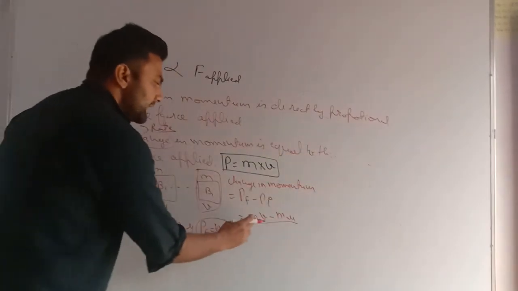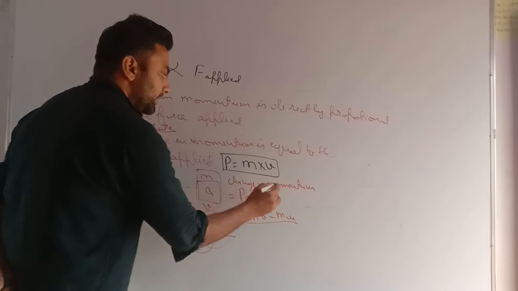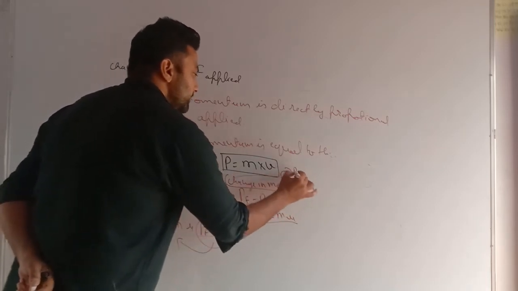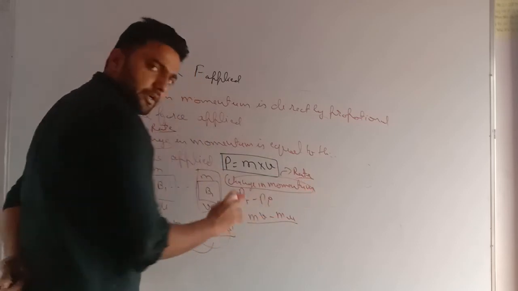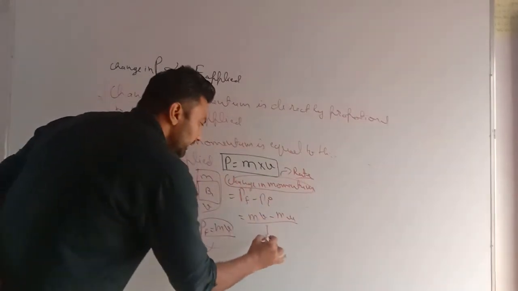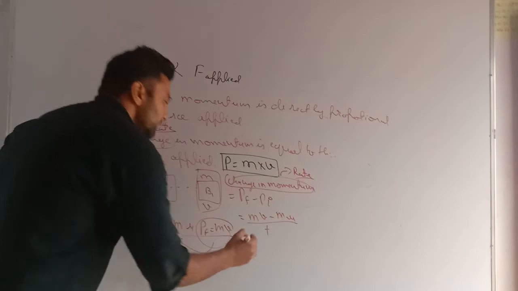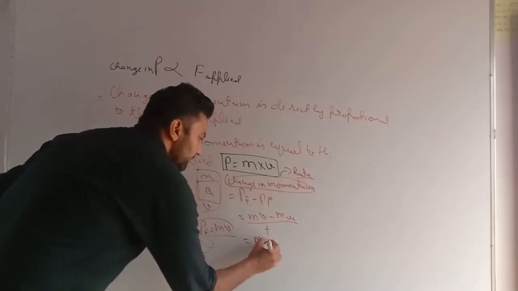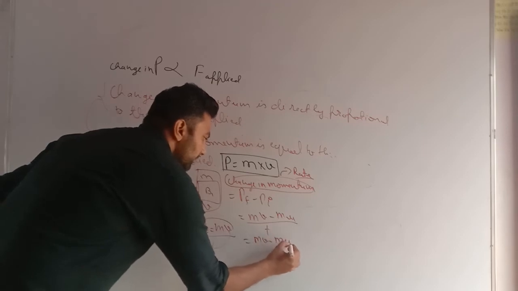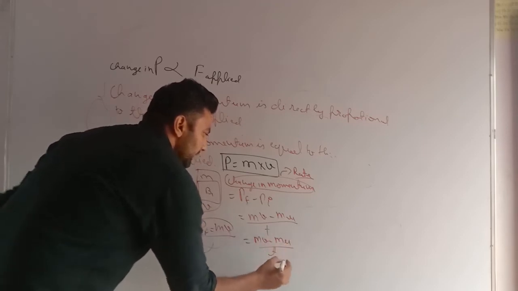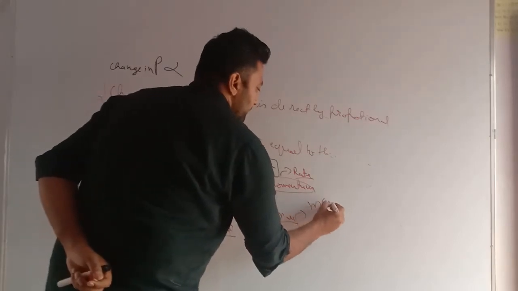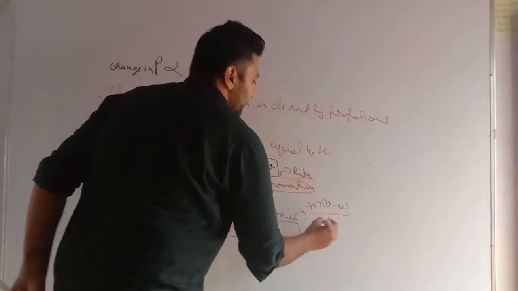If I want to find the rate of change of momentum, I need to divide by t. So the rate of change of momentum is (mv minus mu) upon t. If I take m common, it becomes m into (v minus u) upon t.